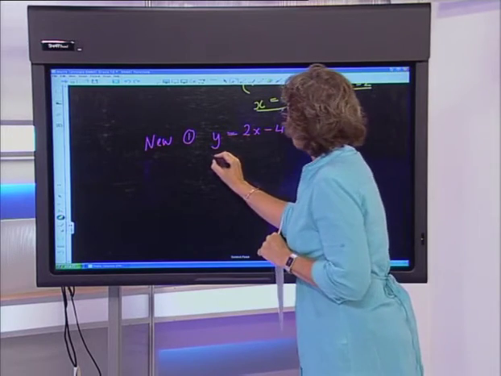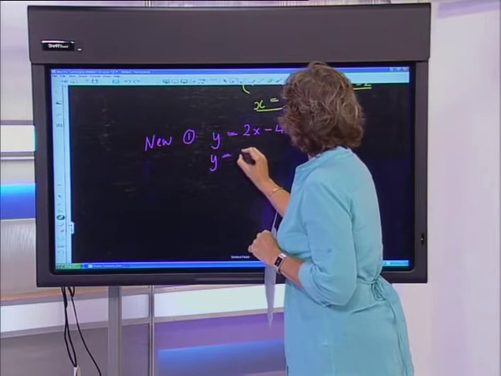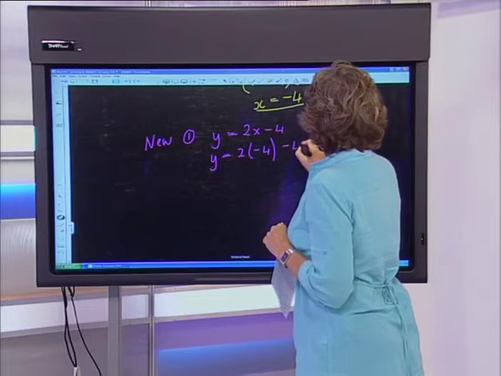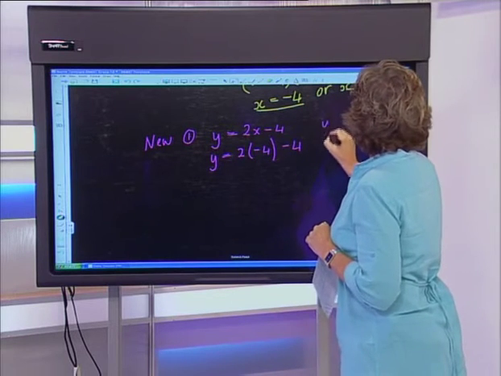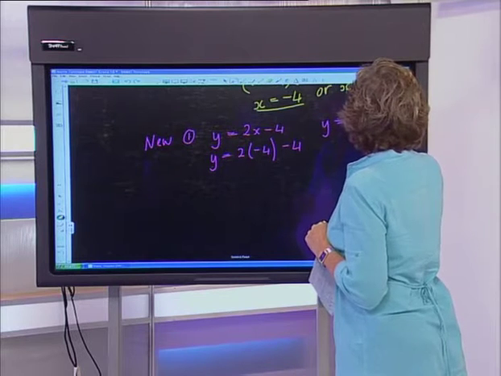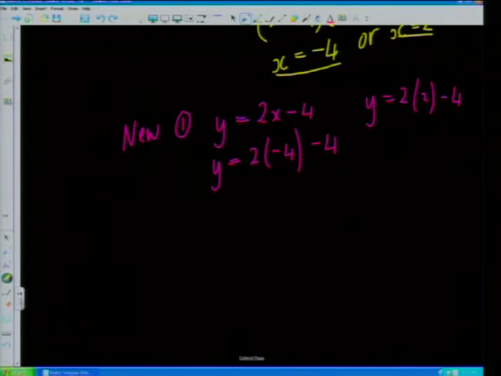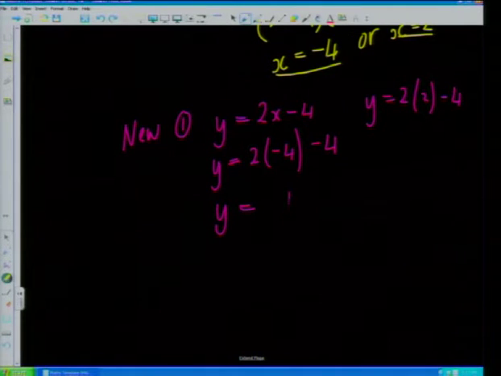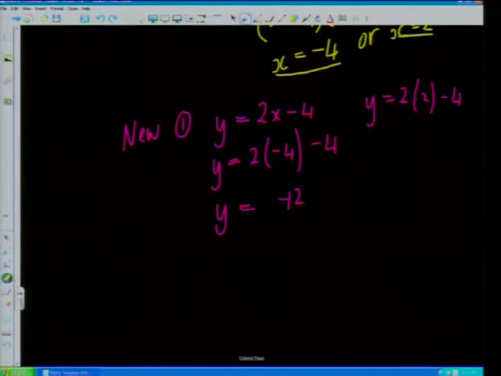Okay, so I'm going to get either y is 2 times negative 4 subtract 4, or y is 2 times 2 subtract 4. So from this side, I'm going to get y is equal to negative 8 subtract 4 is negative 12. And here we're going to get y is equal to 0.